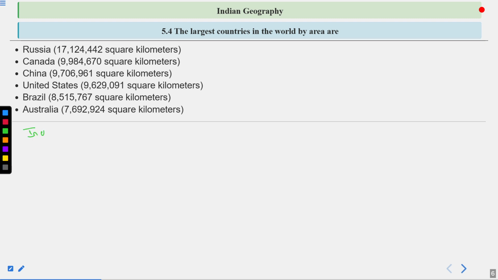And then comes India. So Russia is the world's largest country, followed by Canada at number 2, then China at number 3, then the United States at number 4, then Brazil at number 5, then Australia at number 6, and then India at number 7.